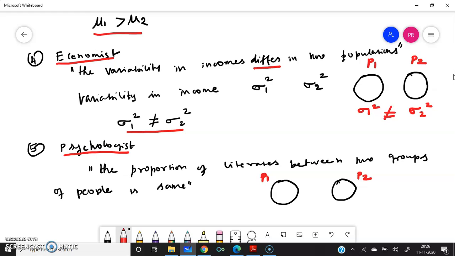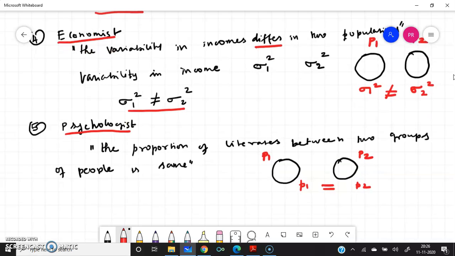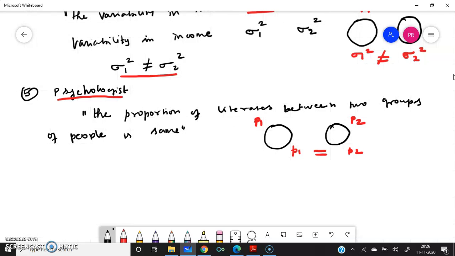Here we are talking about proportions. Proportion is denoted by P1, P2, and what is given here is the proportion of literates between two groups of people is the same, meaning equal. Both of them are equal. How to write this claim symbolically?